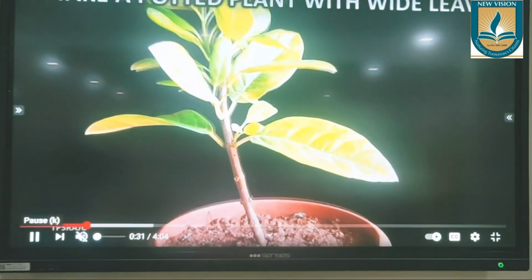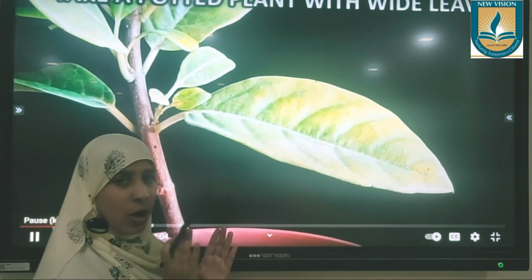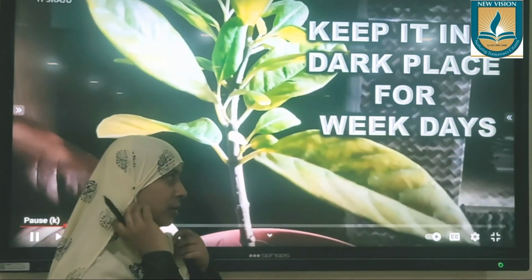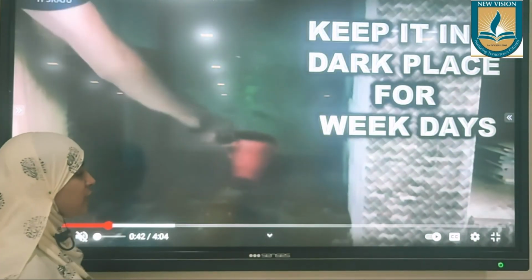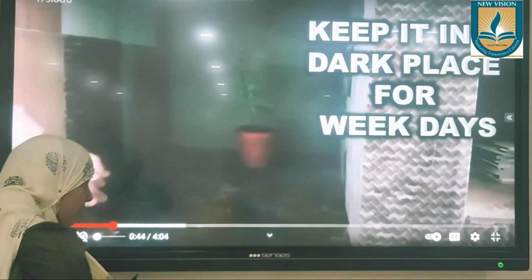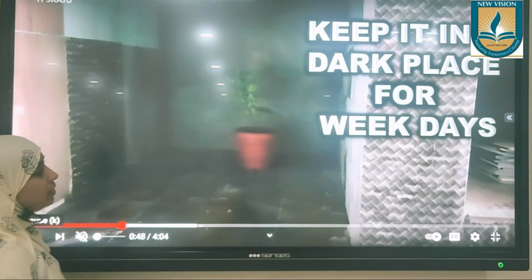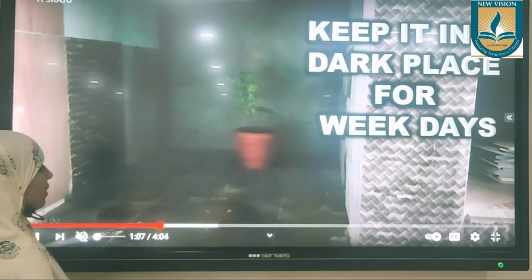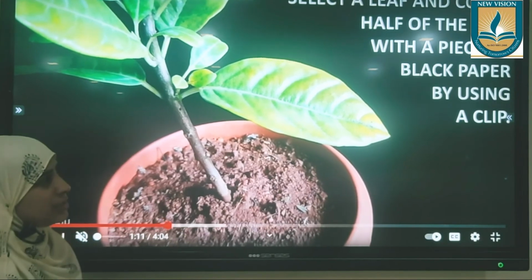So take the potted plant. See, now you should take a broader leaf because we are going to arrange the cardboard to this leaf. So you need to keep it in a dark place for 1 week so that you can de-starch it. After 1 week, remove the plant from darkness and now the leaves are free from starch. And this is a very simple experiment.